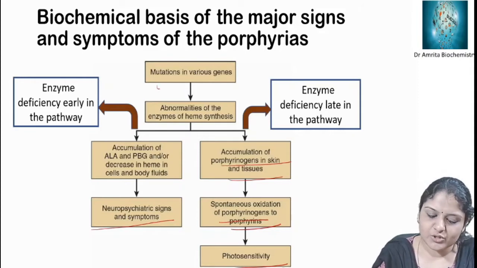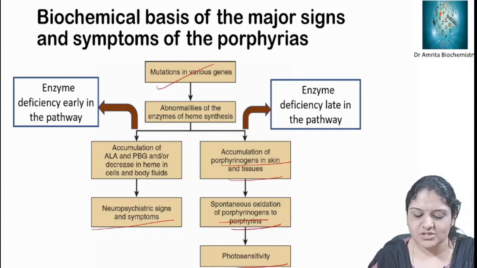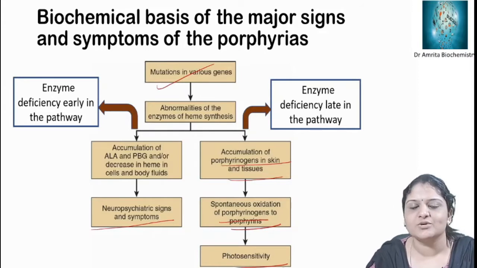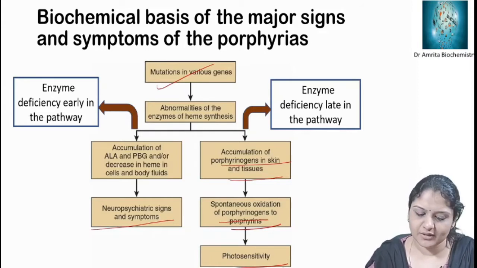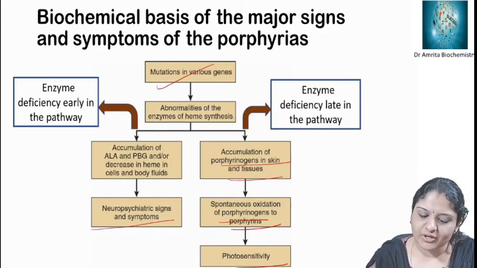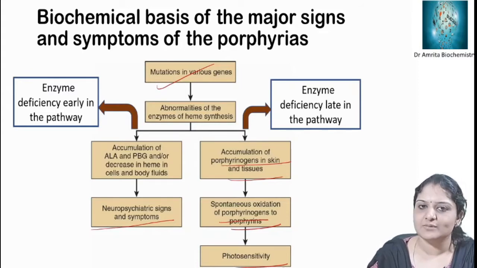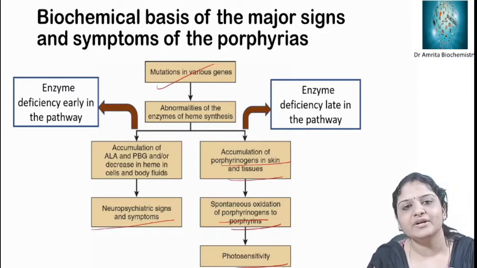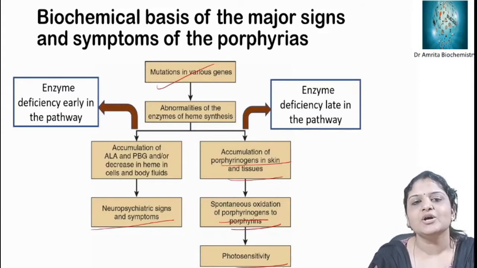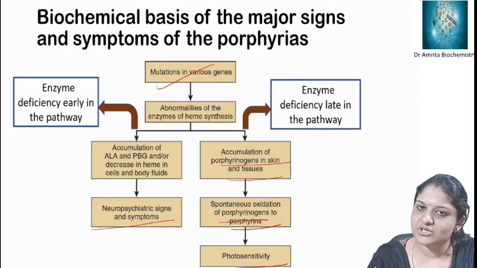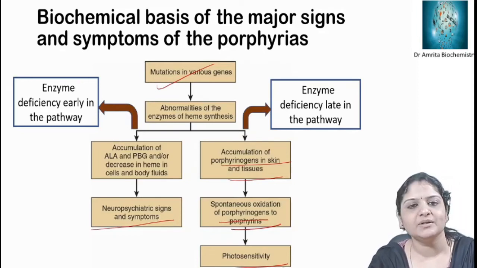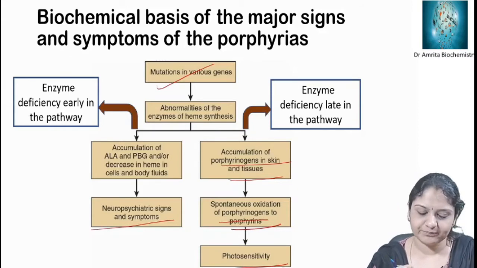Basically it is caused by mutations in the various genes, which result in abnormalities of the enzymes of heme synthesis. Okay, so this is the basic biochemical basis of the major signs and symptoms of porphyria. Enzyme defective early in the pathway causes neurovisceral, neuropsychiatric manifestations. Enzyme defective late in the pathway causes photosensitivity. Okay.